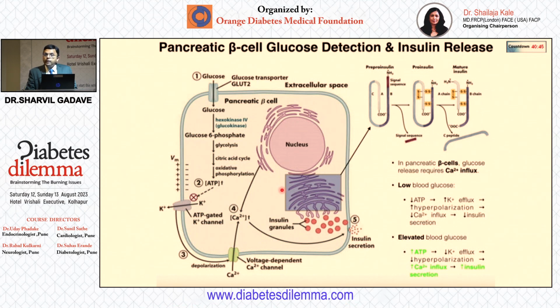Let's say today we eat something very sweet. Immediately there is a spike in glucose and the preformed granules are released. But the second phase of insulin secretion continues. There is the entire process of mRNA, then translocation, then formation of pre-proinsulin, then proinsulin, then insulin. We'll come to that in the next slide.